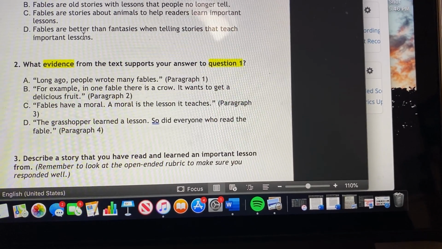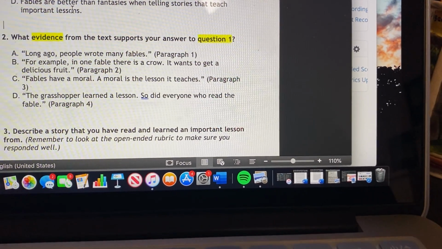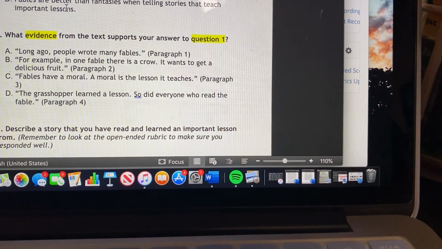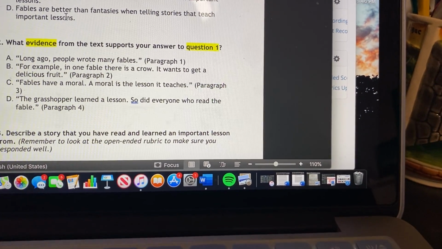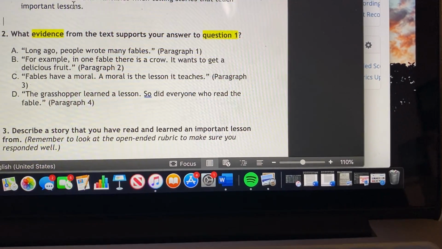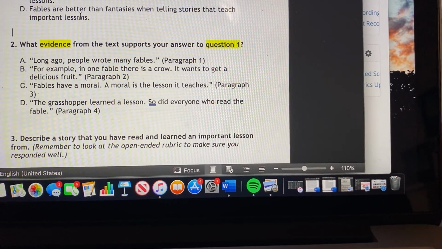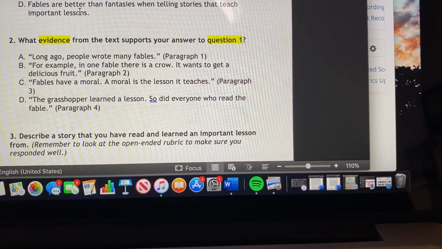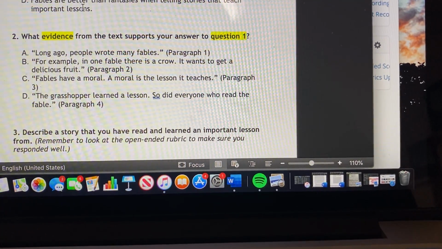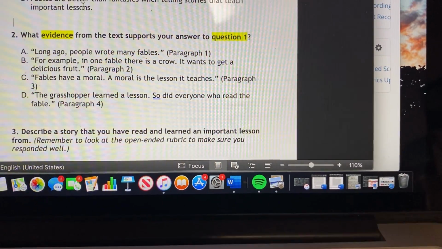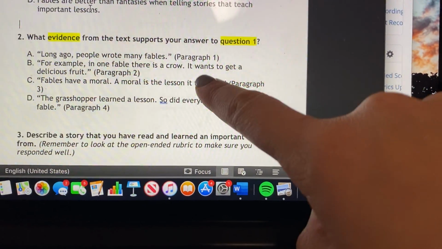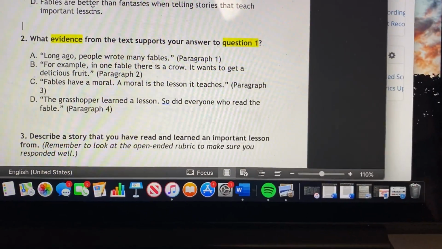So, long ago, people wrote many fables. That's A. B says, for example, in one fable, there's a crow. It wants to get a delicious fruit. C. Fables have a moral. A moral is the lesson it teaches. D. The grasshopper learned a lesson. So did everyone who read the fable. So that one has to connect. Your question 2 has to connect with question 1.